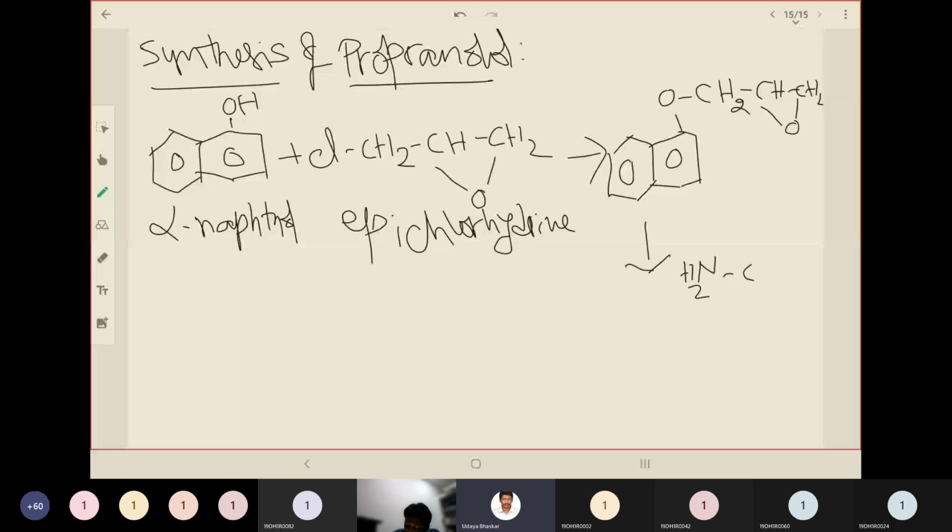So you know alkyl group. So alkyl group is now being attached. So a ring opens here, the ring will be opened, and this alkyl group will be attached in the place to get propranolol. So the final structure of propranolol will be like this.